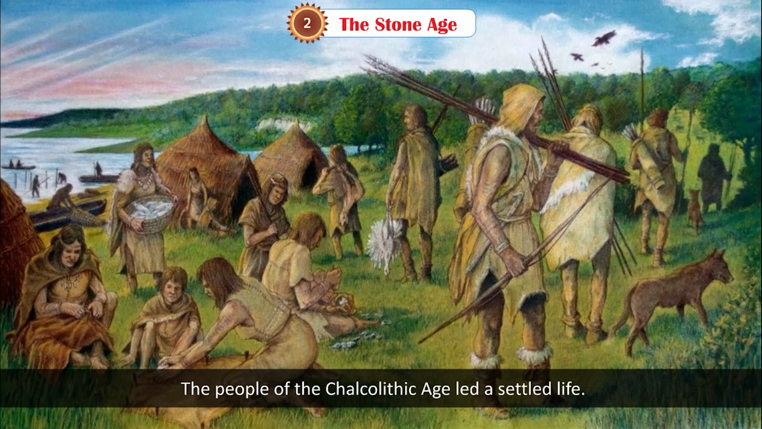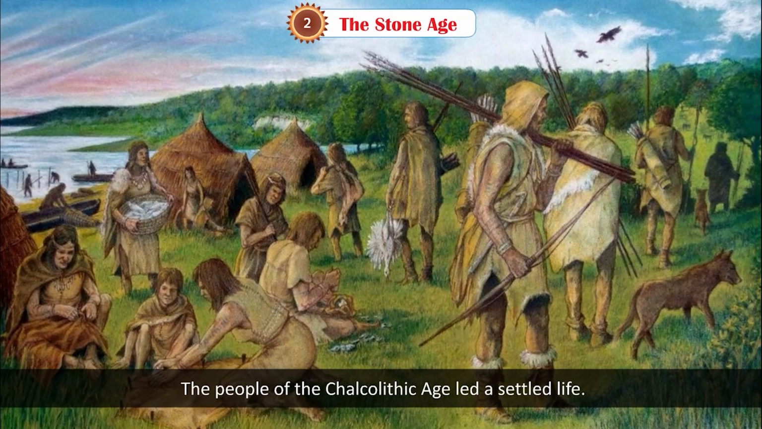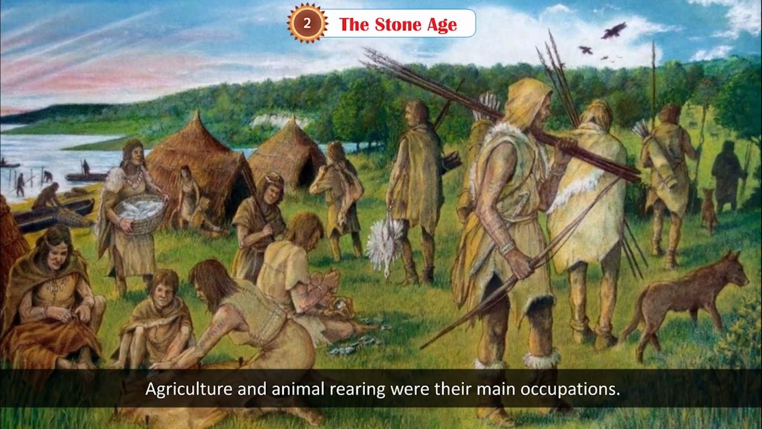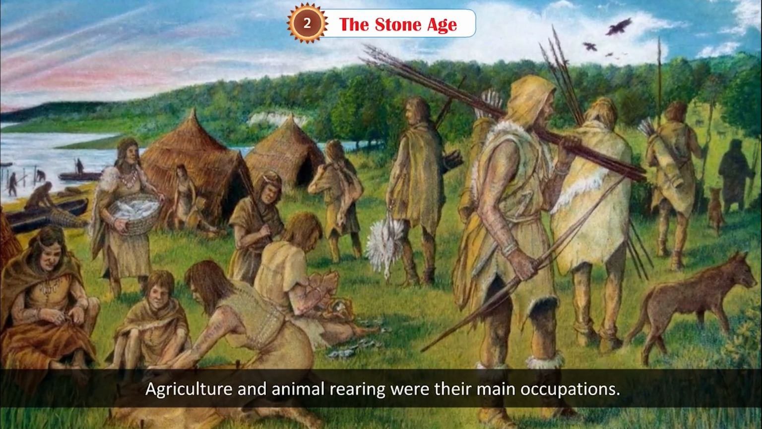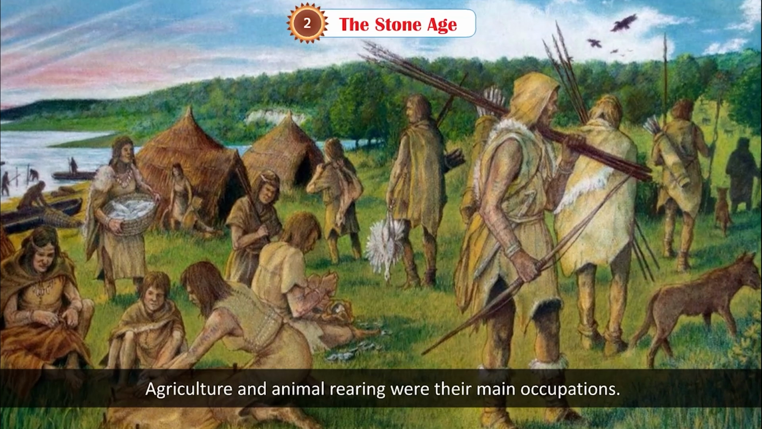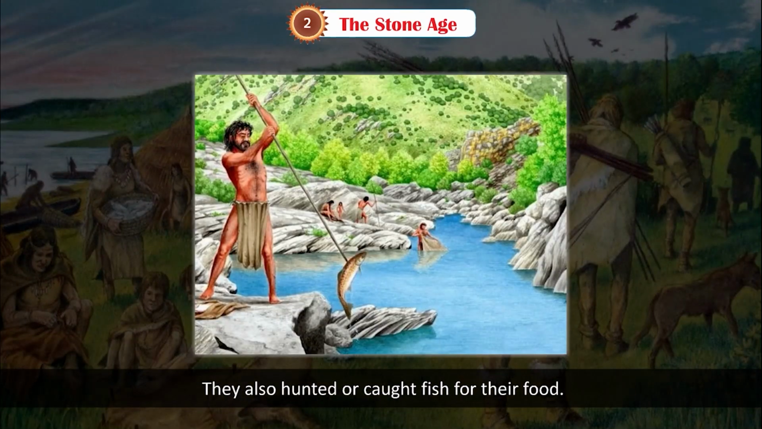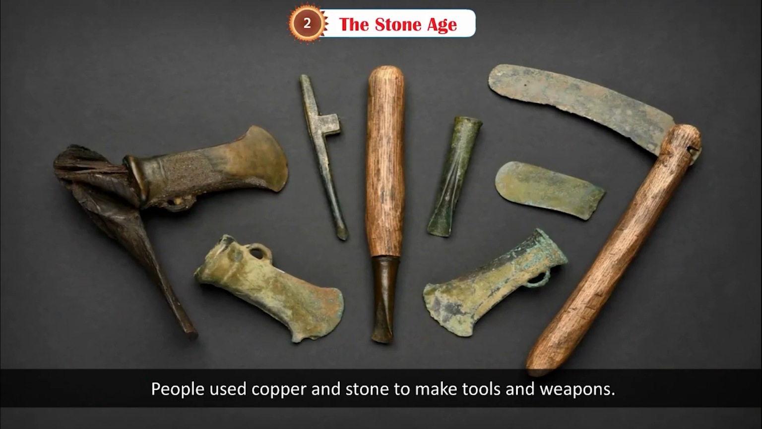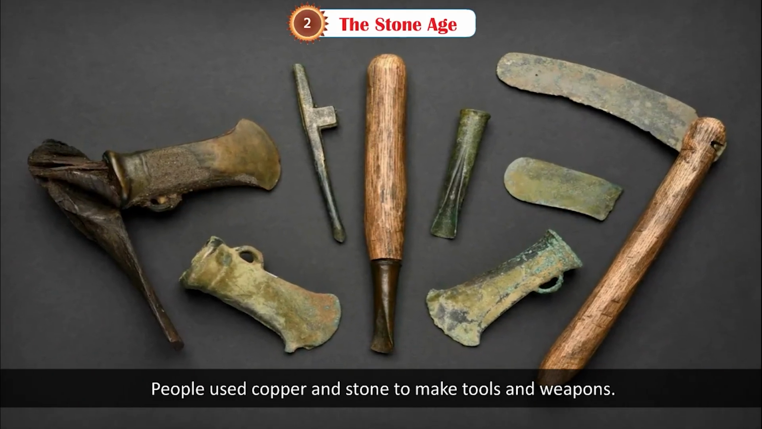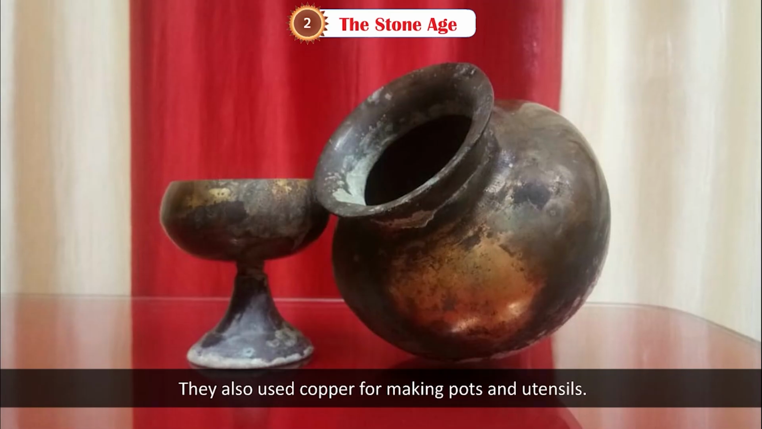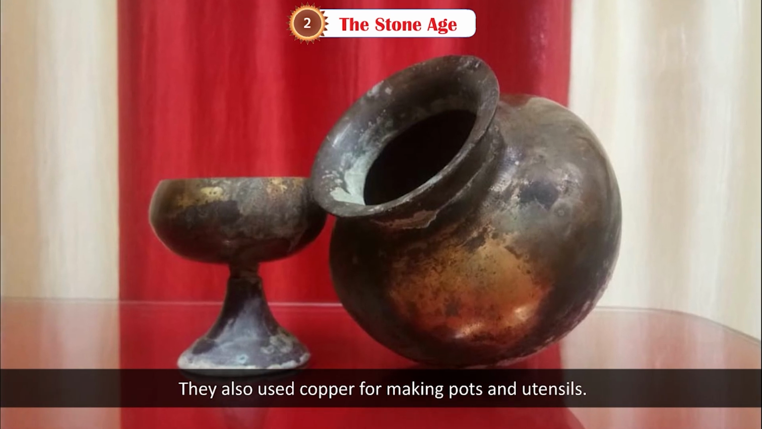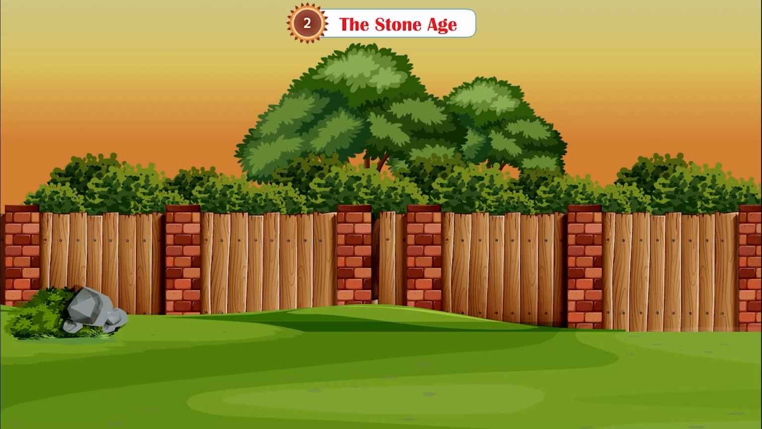Life. The people of the Chalcolithic age led a settled life. Agriculture and animal rearing were the main occupations. They also hunted or caught fish for their food. People used copper and stone to make tools and weapons. They also used copper for making pots and utensils.